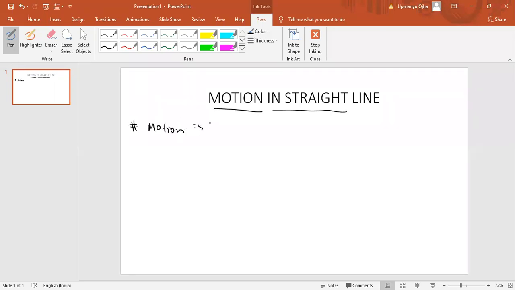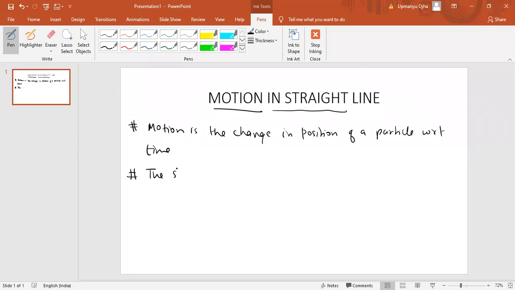Motion is the change in position of a particle with respect to time. If the particle's position is changing with respect to time, then it is known as motion. Now the study of motion in a straight line.